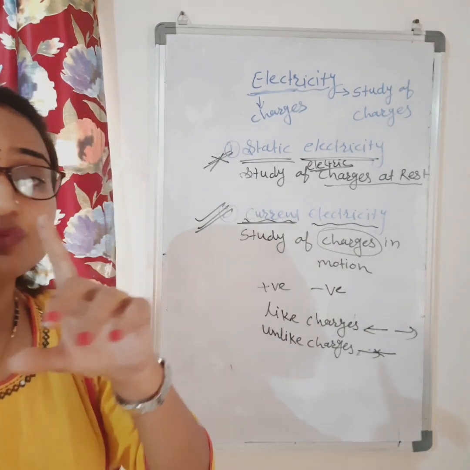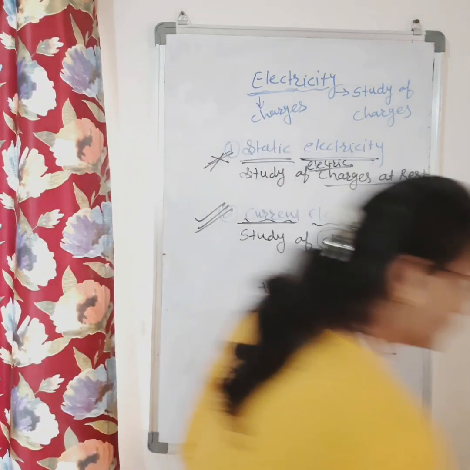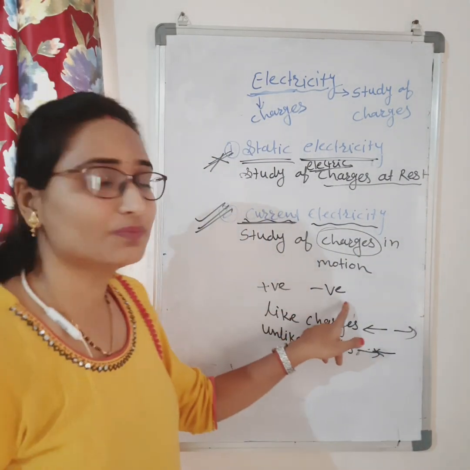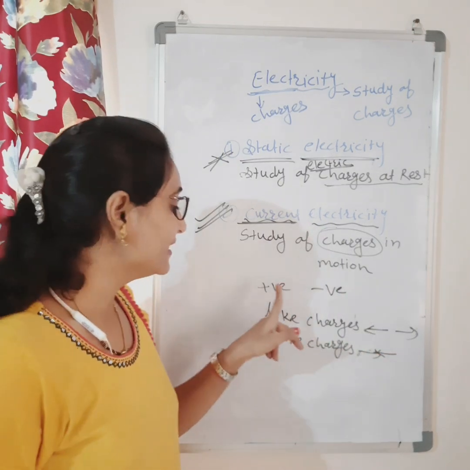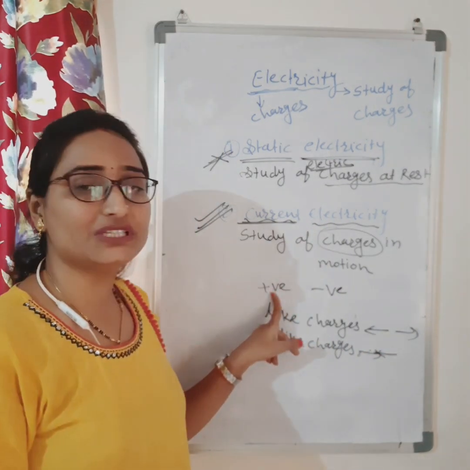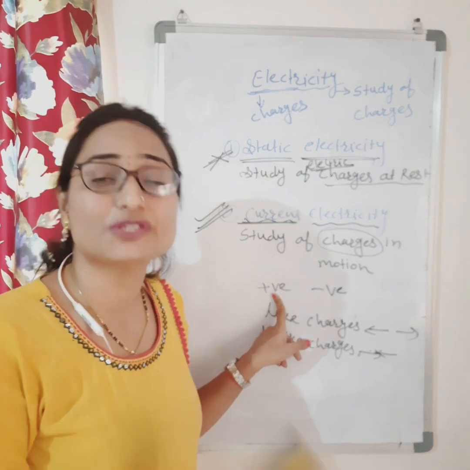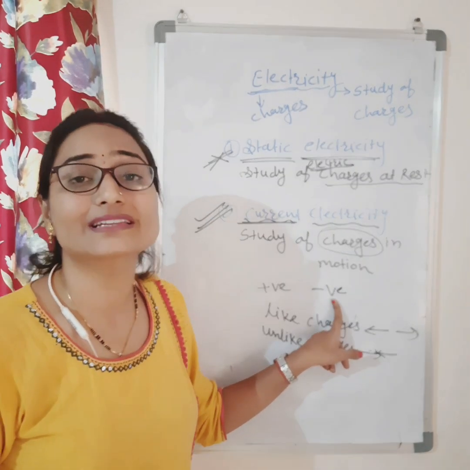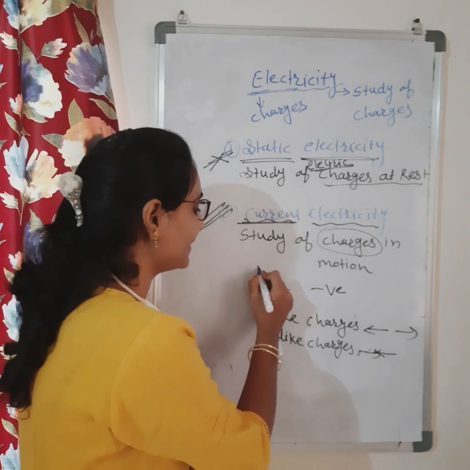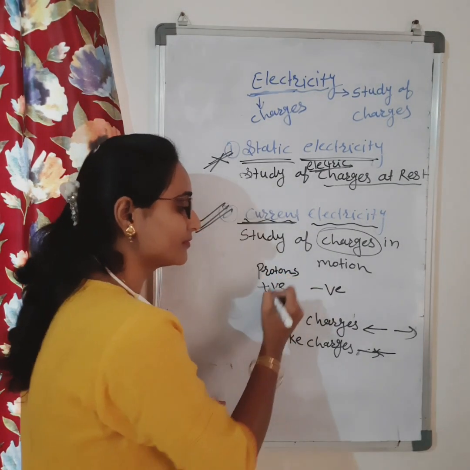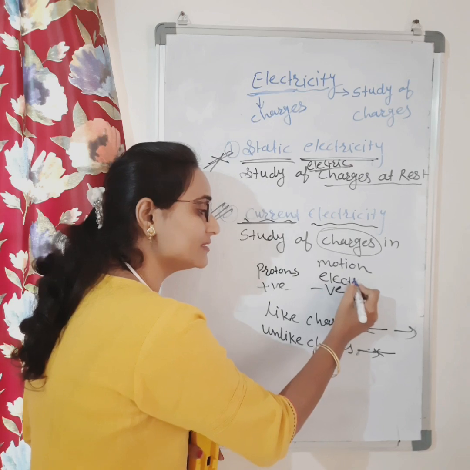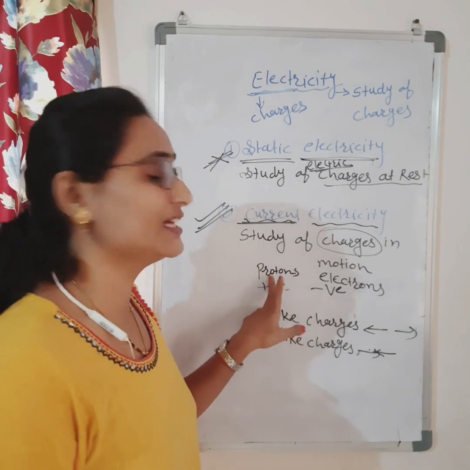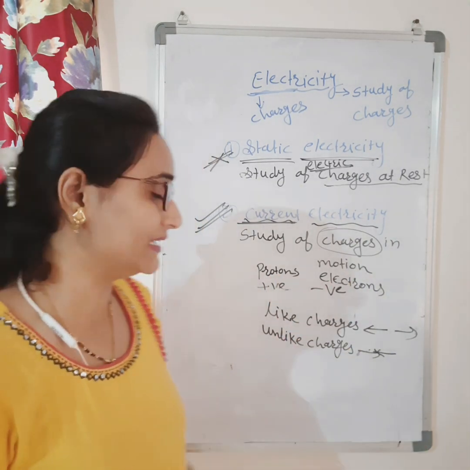And you know, the charge on one electron. Electron is a negatively charged particle. The particles on which positive charge is there, we say they are positively charged particles. The particles on which negative charge is there, we say they are negatively charged particles. Positively charged particles are protons, and negatively charged particles are electrons.